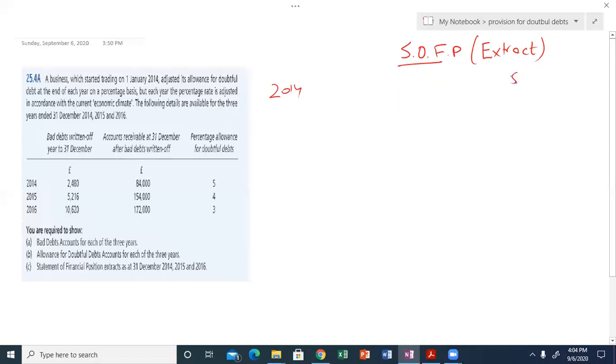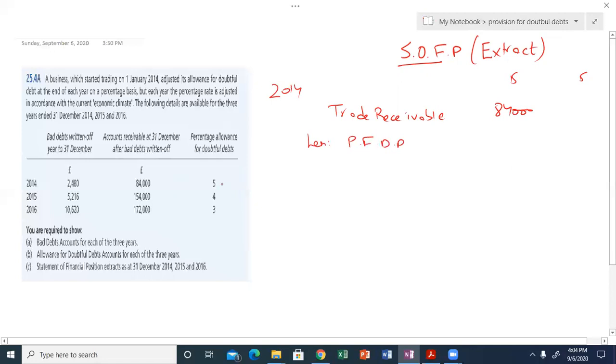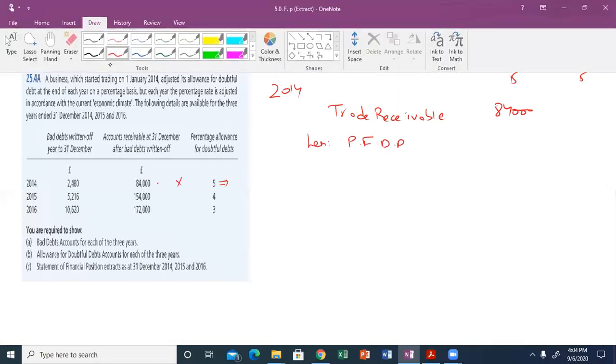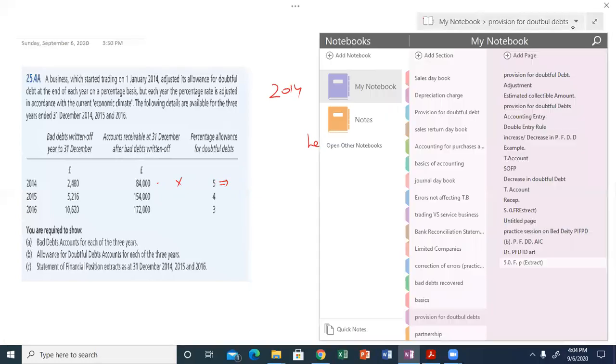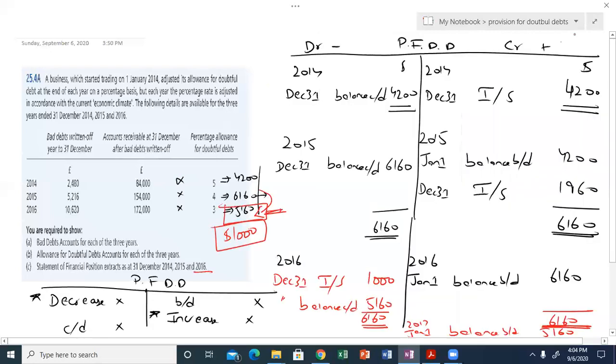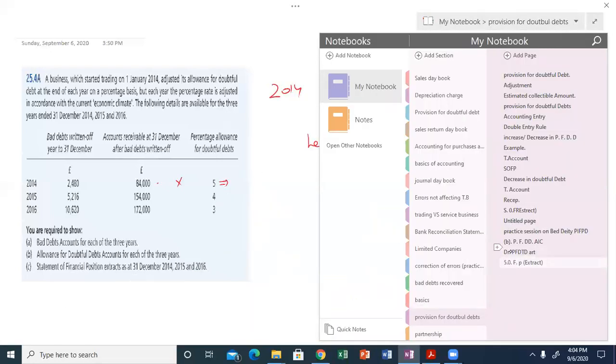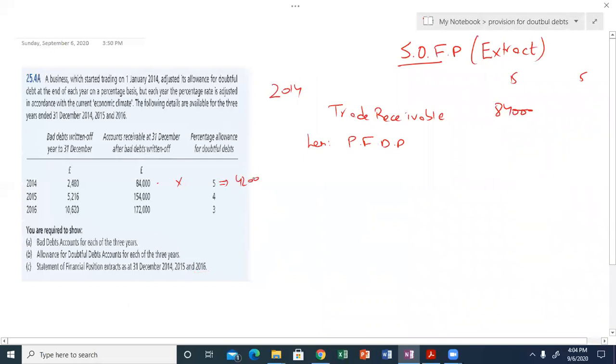So what is the balance of trade receivables at the end of 2014? The balance is 84,000, and we have to deduct less provision for doubtful debts. 84,000 into 5% gives the closing balance of the first year, which is 4200.